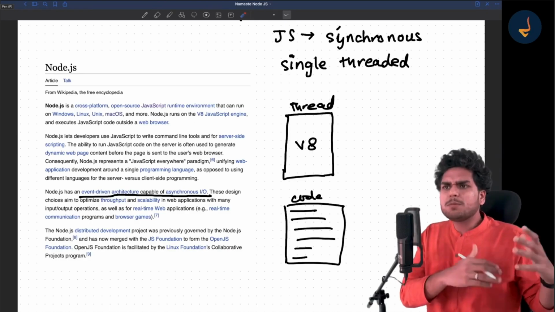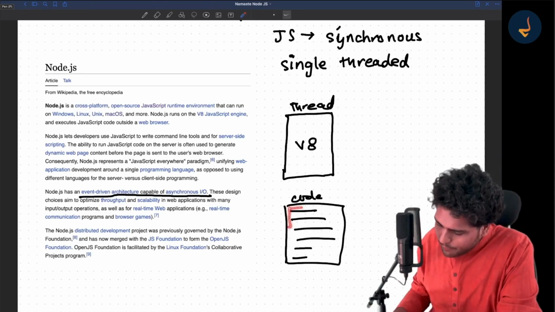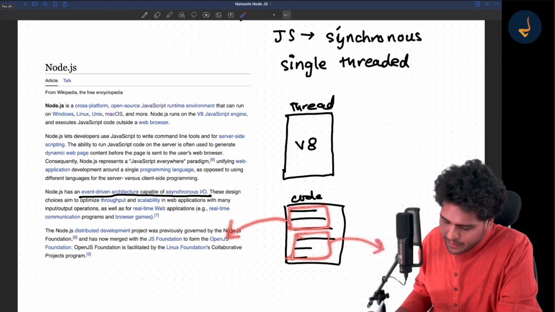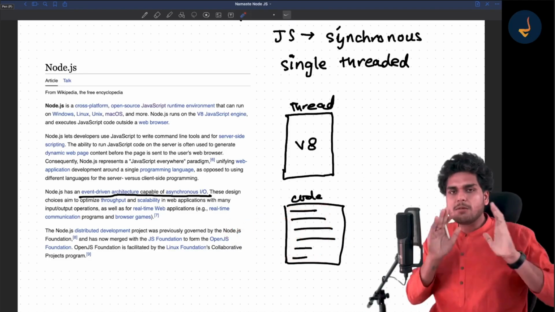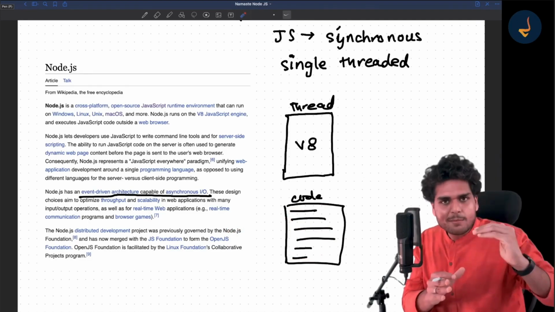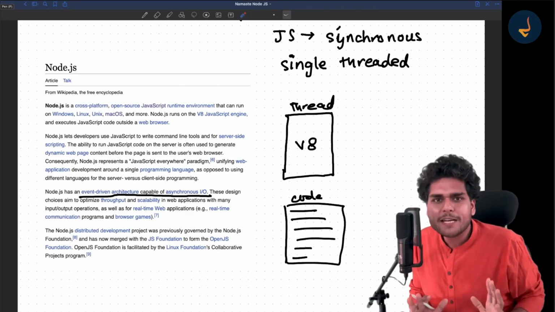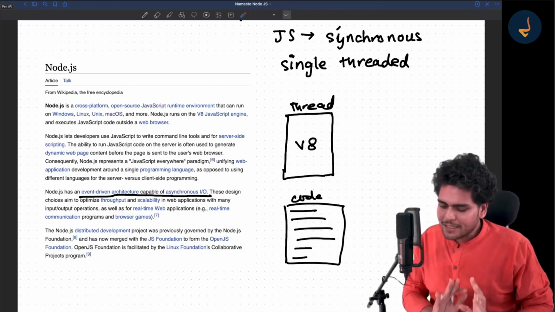In multi-threading, or in other languages, what happens is, take a few lines from this code and execute them in some other thread. Take a few more lines of code, execute them in some other thread. JavaScript does not work that way. JavaScript is very simple: line number 1 is executed, line number 2 is executed, line number 3 is executed. That's how JavaScript works, in a very simple way, on a single thread.